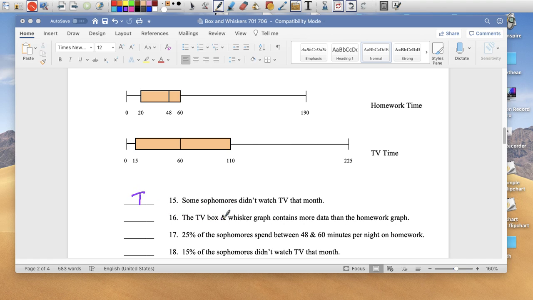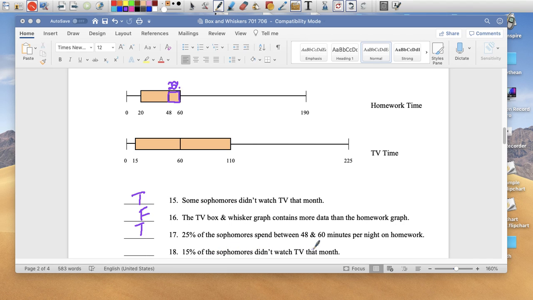The TV box and whisker graph contains more data than the homework graph. I don't know that. I know that the range is bigger, from 0 to 25, but I don't know how many numbers are in here. I don't know how many people are in here. So I'm going to go false because I don't know. 25% of sophomores spend between 48 and 60 minutes on homework. 48 to 60 is this group right here. Is that 25%? Yes, it is.